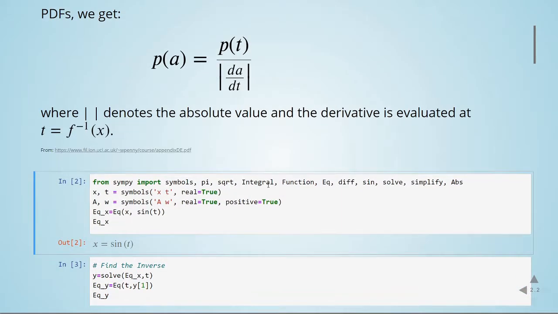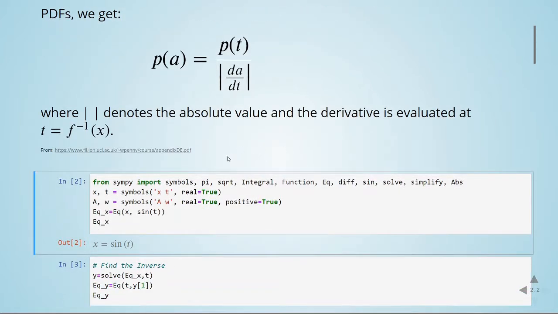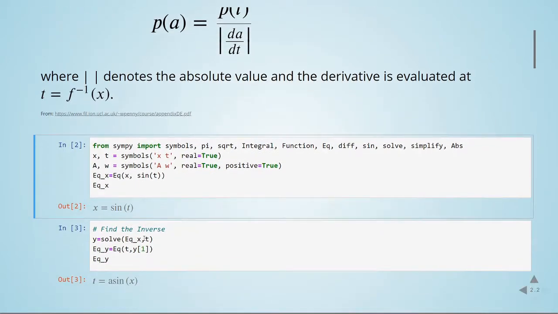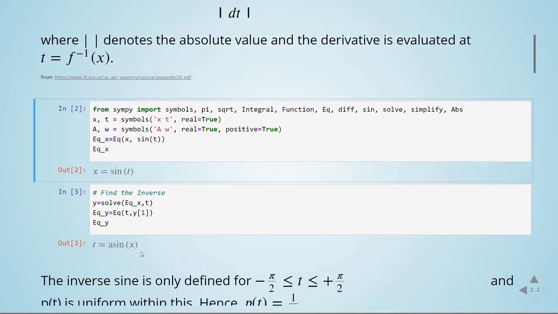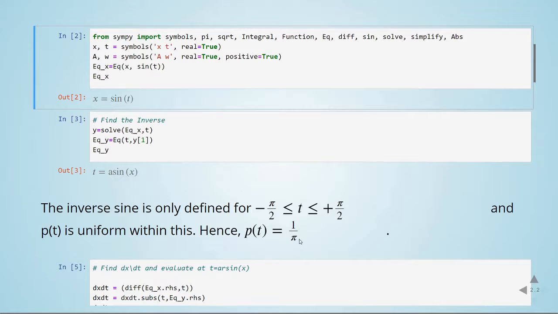First I'm importing all the functions from SymPy, and I'm defining the symbols I'm going to use. Here I'm defining the first equation: x is equal to sine of t. Then I am finding the inverse, so t is equal to the inverse of x. Here I'm finding the inverse, and I have that t is equal to the arc sine of x, so it's the inverse sine of x. The inverse sine is only defined from minus pi divided by 2 to pi divided by 2, and its PDF is uniform within this, hence P(t) is 1 over pi.